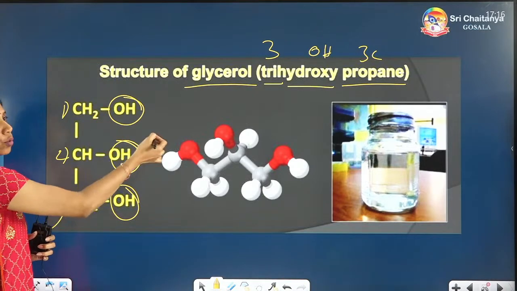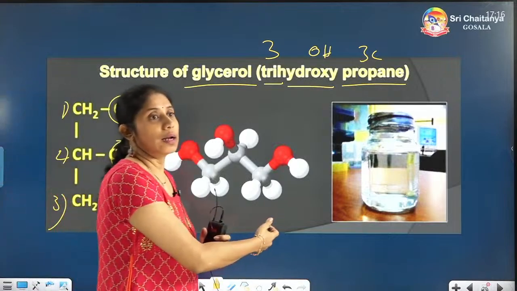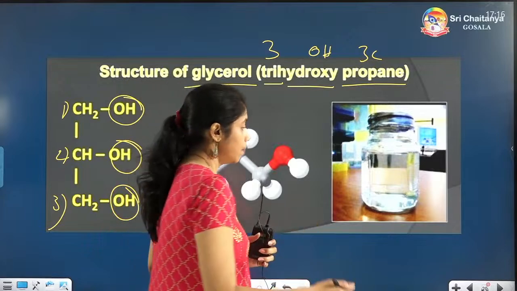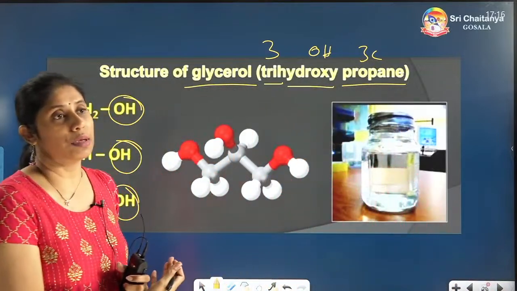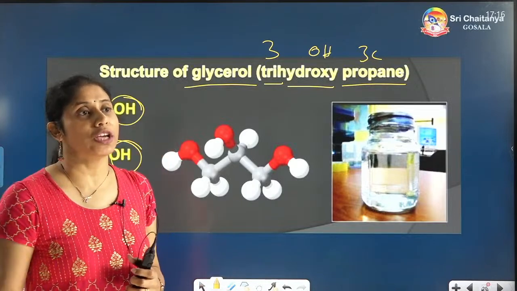So CH2OH, CHOH and CH2OH together is called the glycerol molecule. It is a simple lipid. Its name is trihydroxypropane.